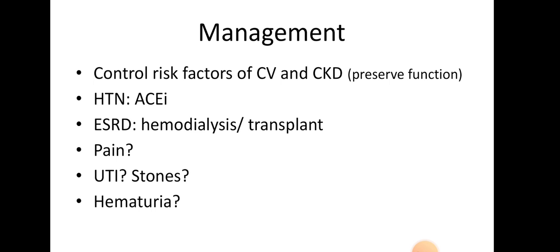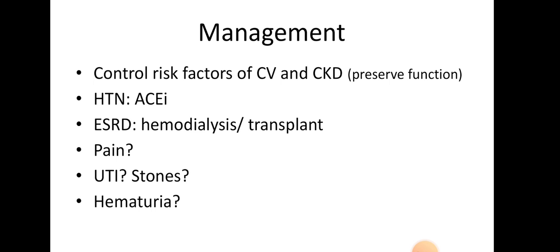Hypertension, if it develops, you would give an ACE inhibitor. Why is it preferred rather than beta blockers or calcium channel blockers? Because what causes hypertension in this case is renal ischemia, as cysts compress renal tissue and interstitium, so renin increases and aldosterone increases. The function of aldosterone can be blocked by blocking angiotensin converting enzyme, because this is related to the pathway of generating aldosterone. If end-stage renal disease ensues, and it might happen when the age is 55 to 60 years old, you would do hemodialysis or a renal transplant.